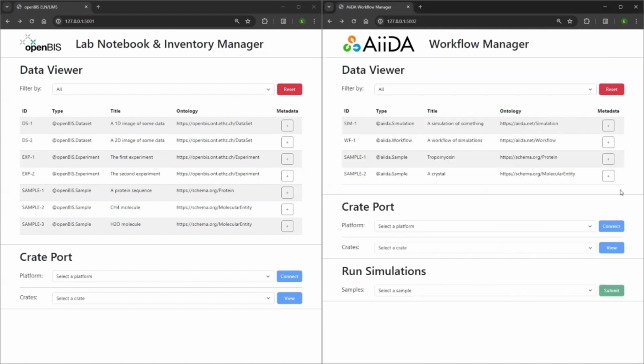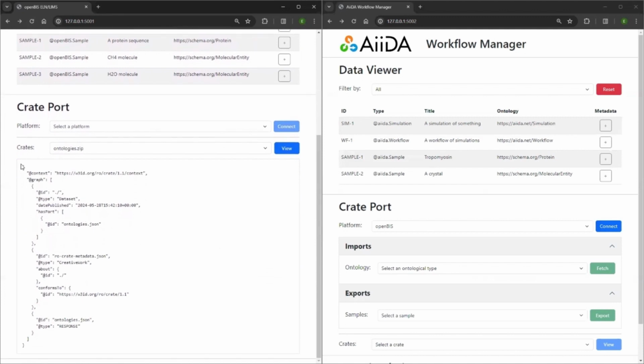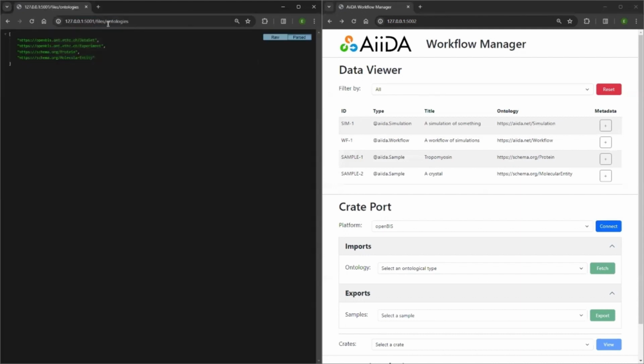In the Crate port, we can connect to OpenBiz, at which point an API request for ontological types, or IRIs, is made. OpenBiz responds to our request by packaging its available types in an RO-Crate named ontologies.zip. The archive includes a description of the zipped folder and of the ontologies file marked as a response type.